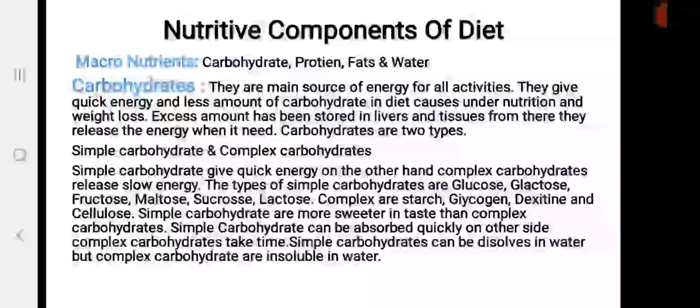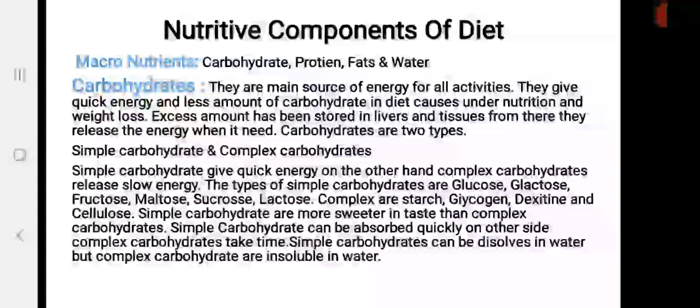That's why they are known as simple carbohydrates. Simple carbohydrates are sweet in taste, crystalline and water soluble. These are glucose, fructose, galactose, maltose and lactose.